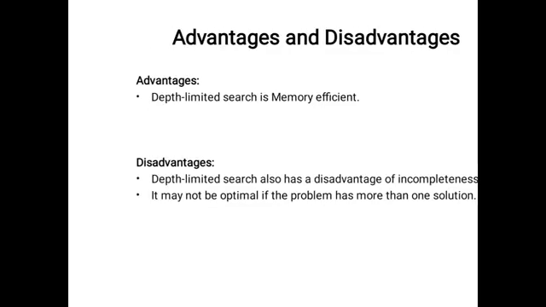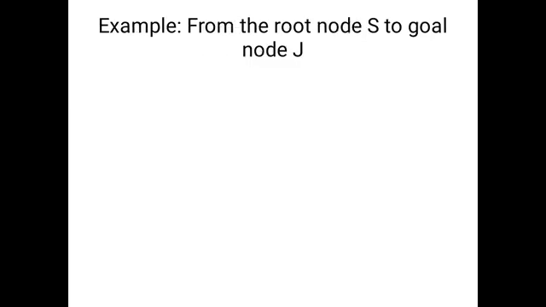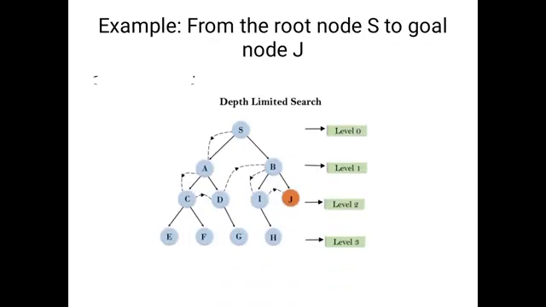Now we will discuss the performance measure of depth limited search. From that point of view we will consider the properties of a searching algorithm, that is completeness, time complexity, space complexity and optimal solution. Completeness: in the previous example we found the solution. That's why we say that depth limited search is complete. Here what is our aim? To move to capital J.